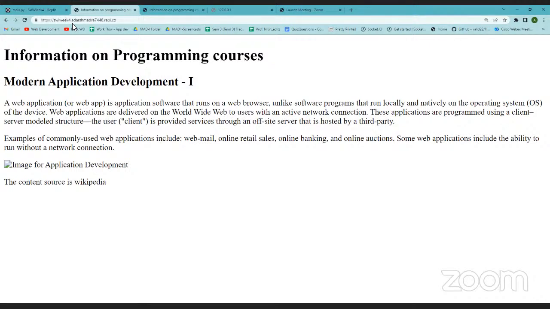Now, let's say there are multiple courses, and you want to be clear that if I put this URL, it should give me this information. This is called mapping of URL with the content. Since this is a course which is MAD1, I'll give a more intuitive URL so that whenever the user of this website hits that URL, even if the information is not there, he'll know that it will show something related to the course MAD1, right? Yes. That's what I've done.